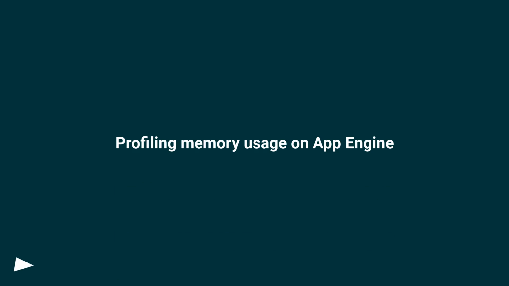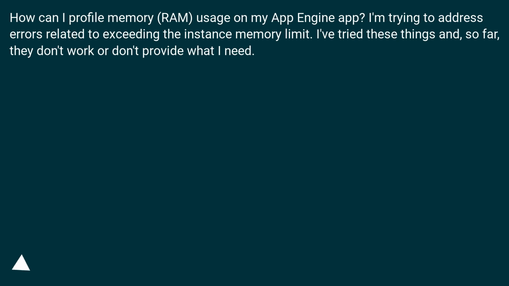Profiling memory usage on App Engine. How can I profile memory (RAM) usage on my App Engine app? I'm trying to address errors related to exceeding the instance memory limit. I've tried these things and, so far, they don't work or don't provide what I need.